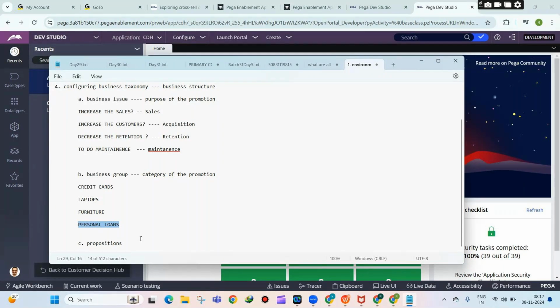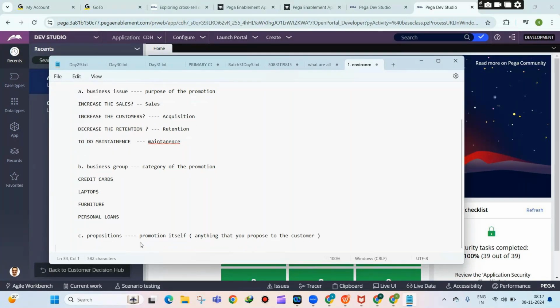Now propositions are nothing but the promotion itself. Simply put, anything that you propose to the customer is called a proposition. Generally I cannot say this is a product or service, right?